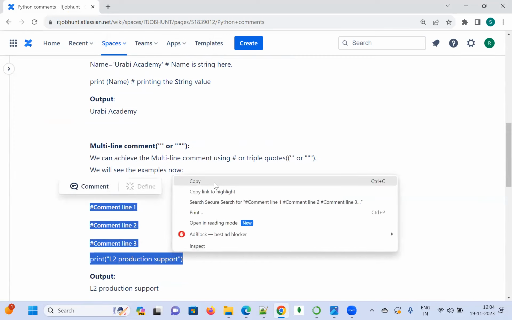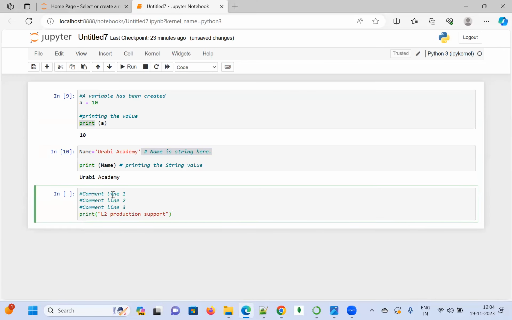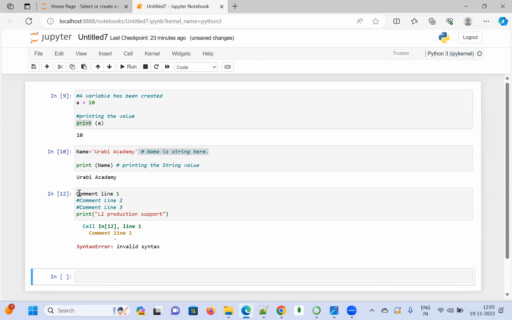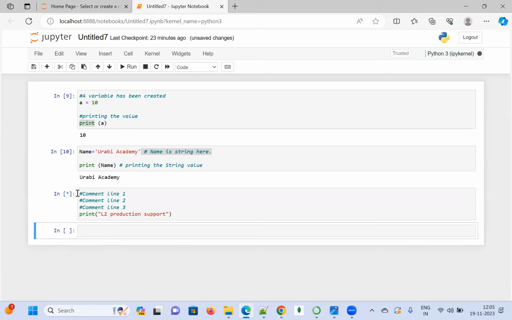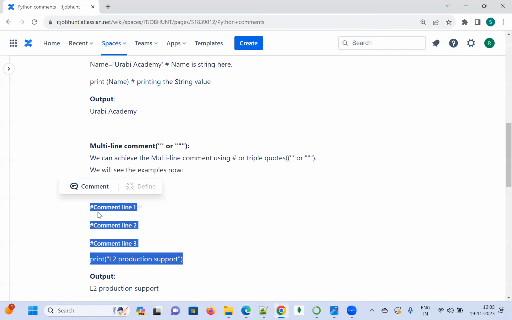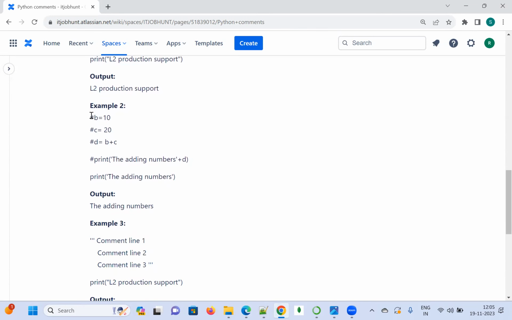Expected is Urbi Academy. Let us see whether it is going to come out or not. Okay, see here, comment line 1 and comment line 2 are not going to display. If you remove this, it is going to give a syntax error. Okay, and let us see example 2 here.